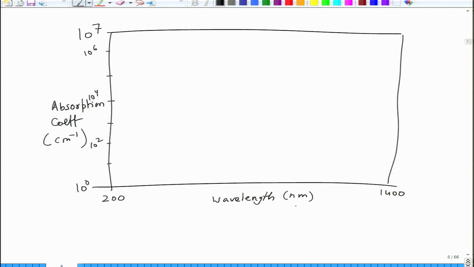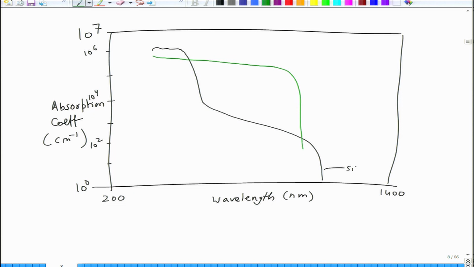Silicon would start about this value, it goes down and then it goes like this. This is for silicon. These are qualitative numbers, but whereas for something like cadmium telluride, let us use a different color, it would be like this.